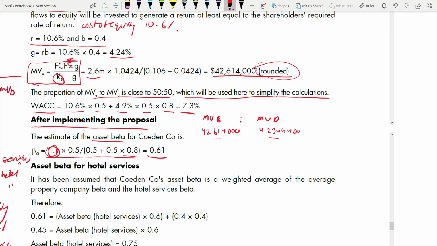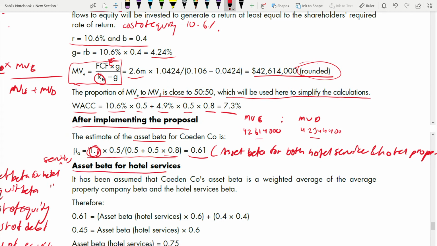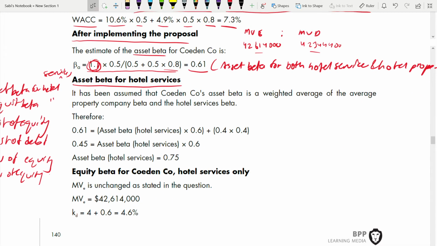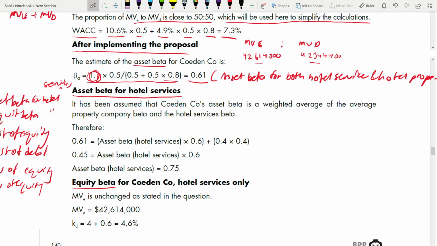Mind you, this 0.61 is the asset beta for both hotel services and hotel properties. Let me write it here. You are selling hotel property, so you have to separate out and find only hotel services. So asset beta for hotel services only. Next comes that. Don't go and start writing equity beta. You cannot find equity beta if you haven't found asset beta. Remember that. So the next job is to find asset beta for hotel services. Please follow the steps. Knowing which comes after the next is also very critical.